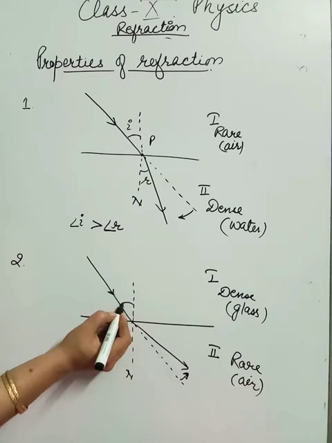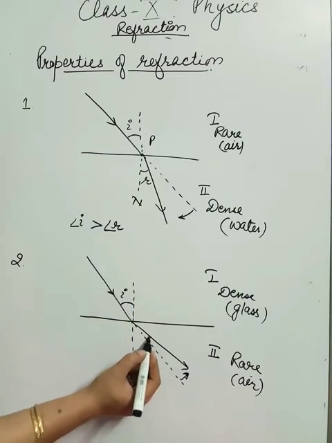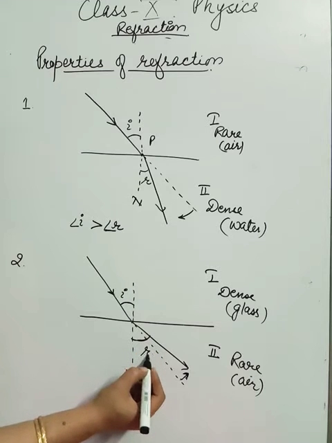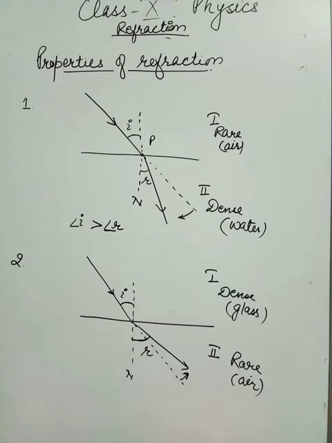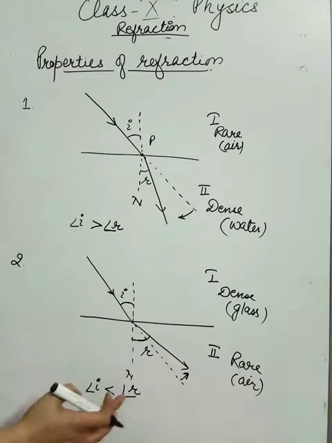So see, this is my angle of incidence and this is the angle of refraction. As we can clearly see from here, angle I is less than angle R. So this time angle R is bigger, so the medium where the ray of light is going after refraction will be rarer in nature.